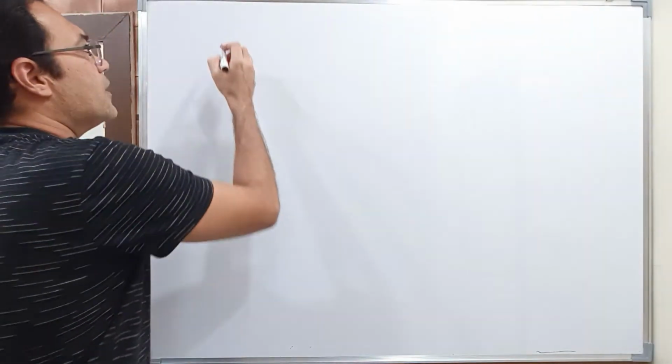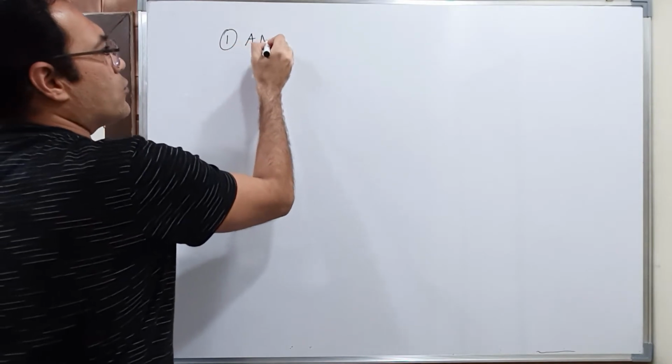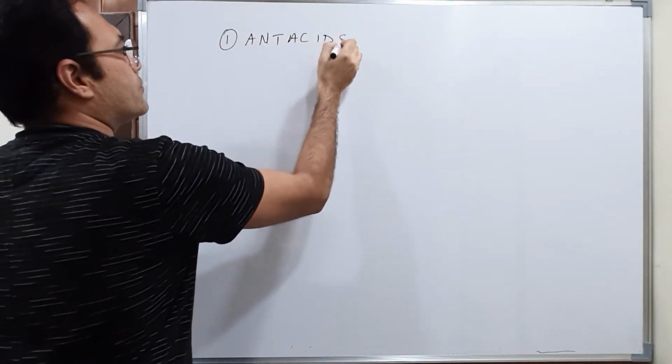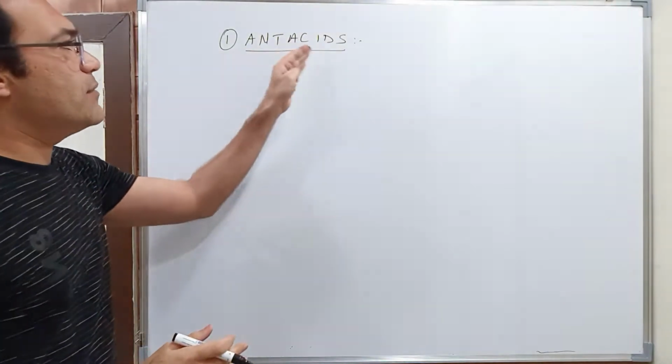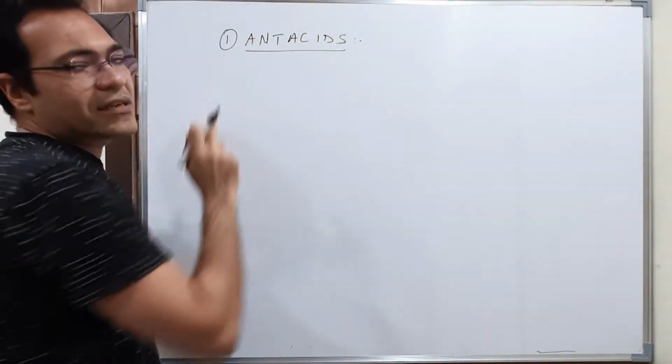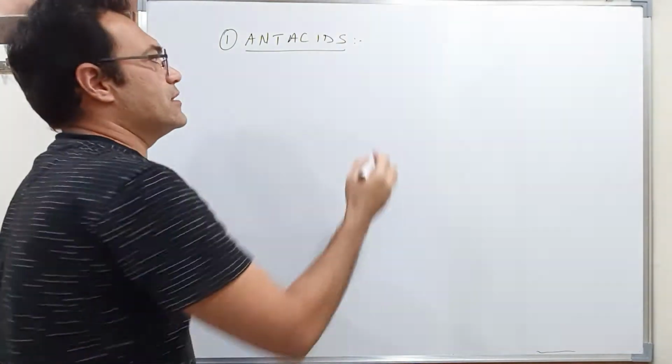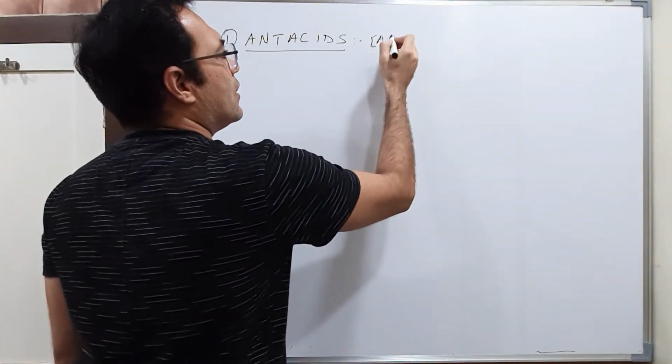Okay students, the first category of drugs that we are going to start with are called antacids, right? As the name suggests, antacids means against acids.